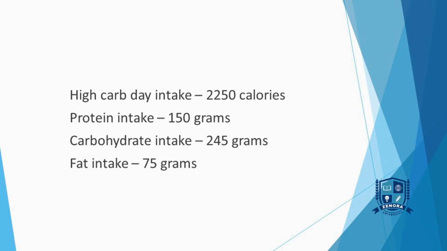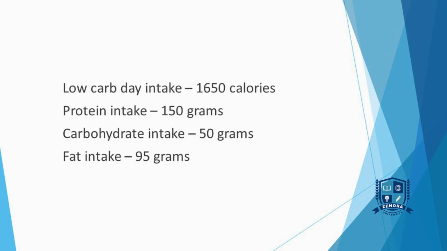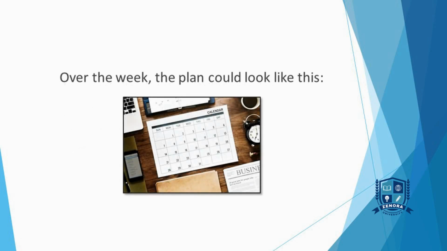Fat intake, 75 grams. Medium carb day intake, 1,950 calories. Protein intake, 150 grams. Carbohydrate intake, 150 grams. Fat intake, 80 grams. Low carb intake, 1,650 calories. Protein intake, 150 grams. Carbohydrate intake, 50 grams. Fat intake, 95 grams.